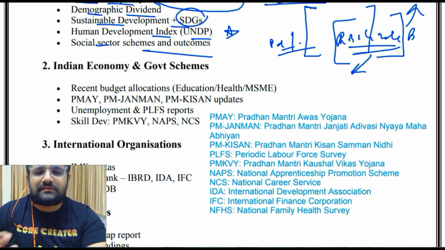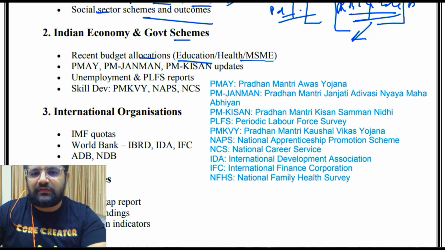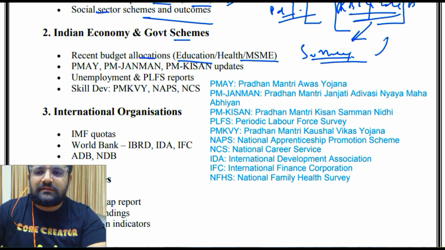Then Indian economy and government schemes, recent budget allocation, definitely budget and survey, already covered in the RBI Grade B playlist, and PDFs are available on the Telegram, very concise, very consolidated. And if you already have notes and you have read it from somewhere else, well and good, just revise those notes so that you can get ready for the war.